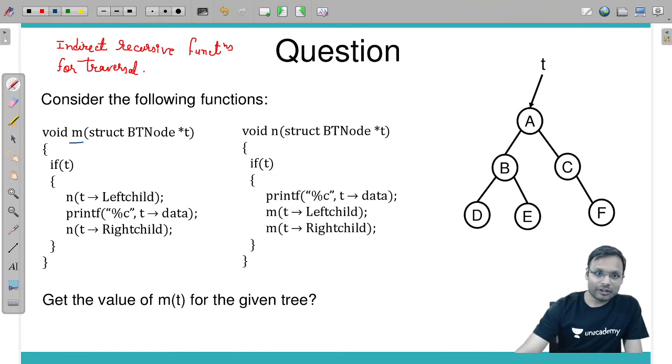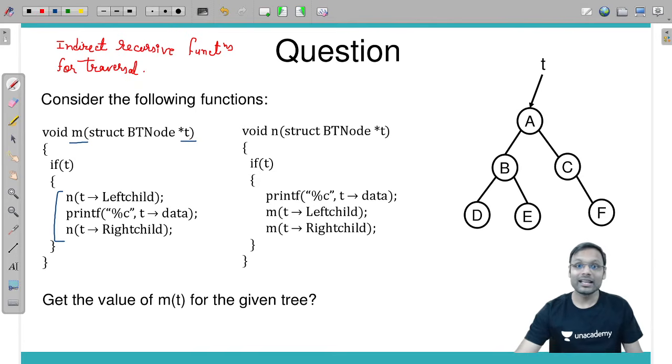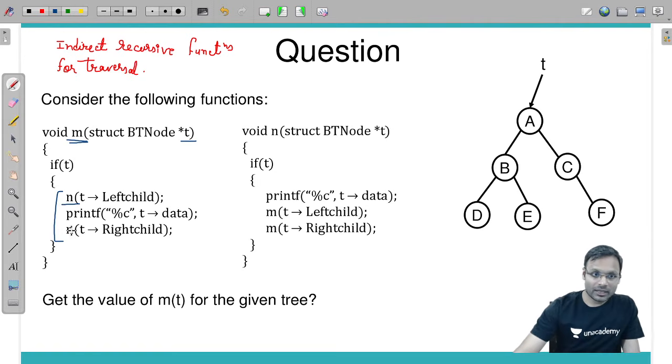Now, what is this? See, the m function you have called for pointer t. If t is true, you are calling the function like in-order traversal, but instead of calling the same m function, you are calling the n function. So from m you are calling function n. Here is the function n, almost the same type, with a little bit of variation. What is the variation?